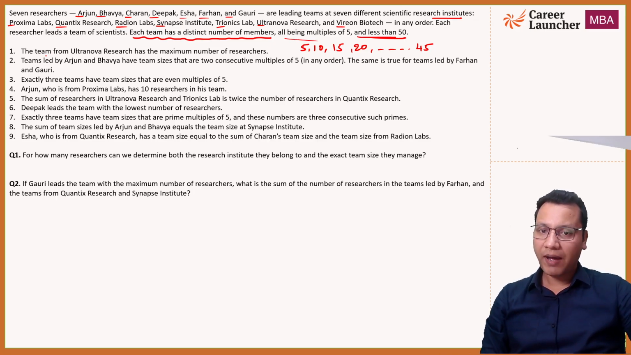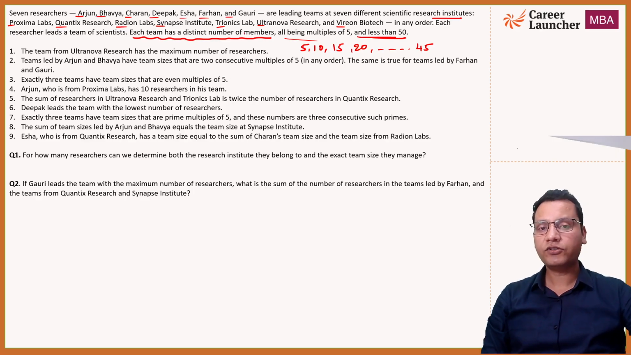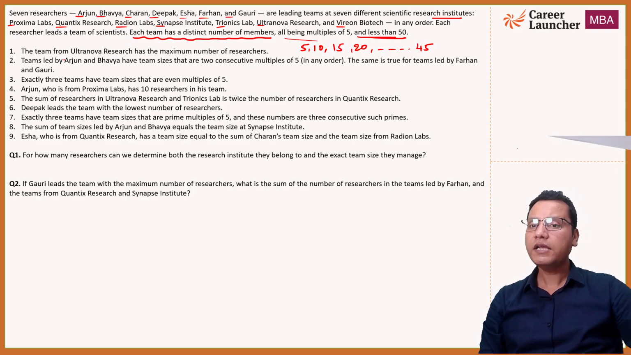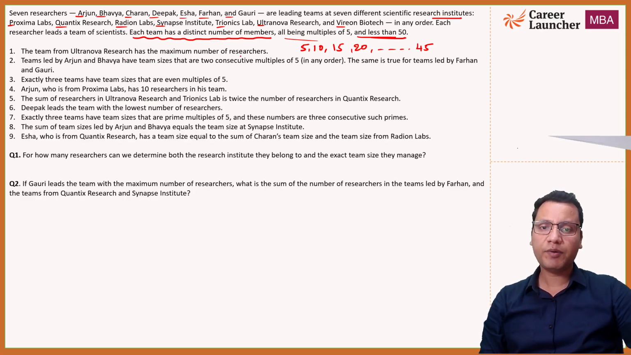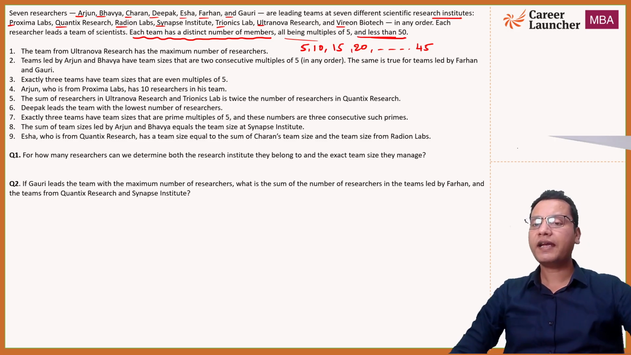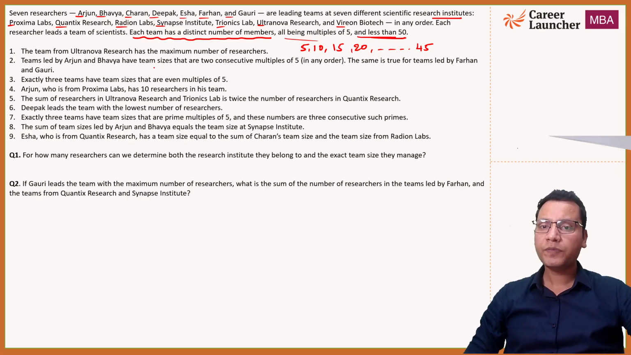Now once more, let's read the rest of the given statements, then we'll solve the set. The team from Ultranova Research has the maximum number of members. Okay, so a straightforward piece of information. Second, the teams led by Arjun and Bhavya have team sizes that are 2 consecutive multiples of 5. 2 consecutive multiples of 5.